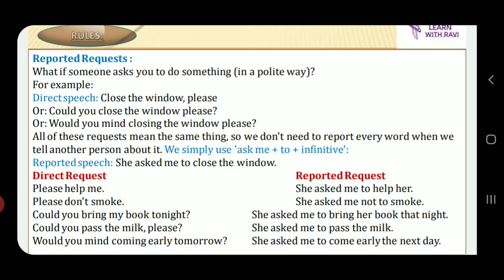Now example, please help me. She asked me to help her. Please don't smoke. She asked me not to smoke. Could you bring my book tonight? She asked me to bring her book that night. Could you pass the milk please? Again, this is a request because she's asking to pass the milk in a polite manner. She asked me to pass the milk. Would you mind coming early tomorrow? She asked me to come early the next day.